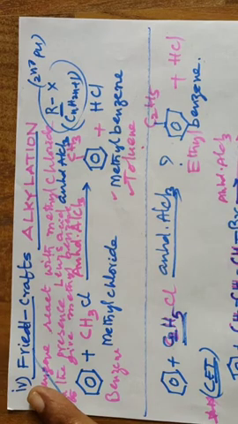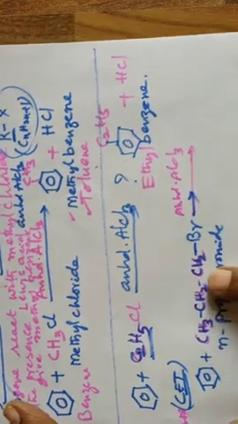But the electrophile formed is, sorry, the propyl carbocation.